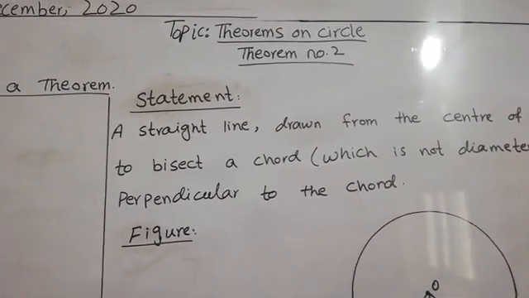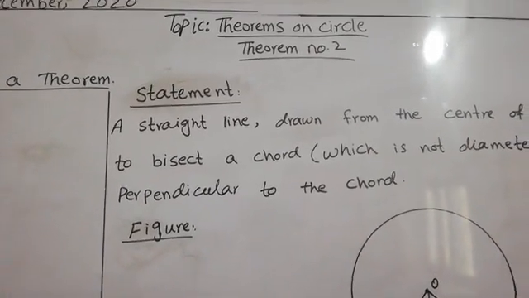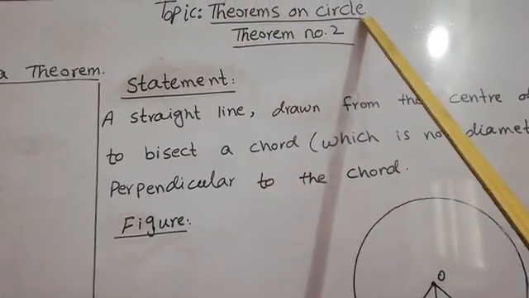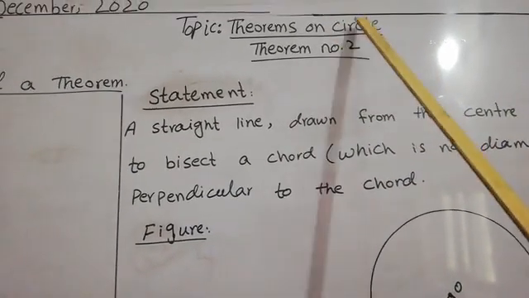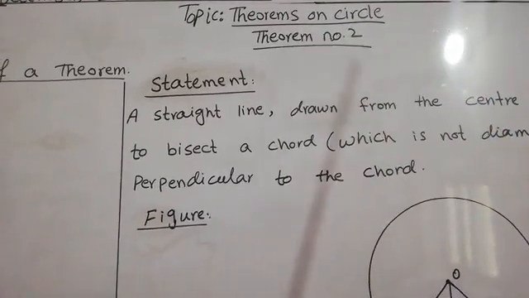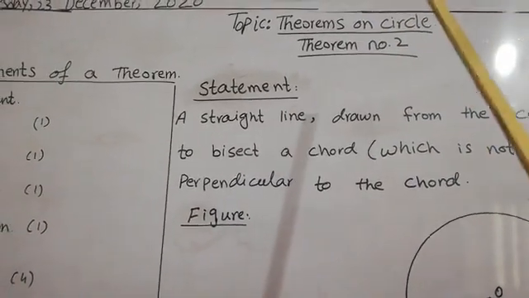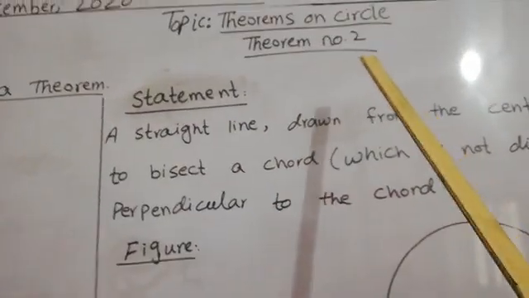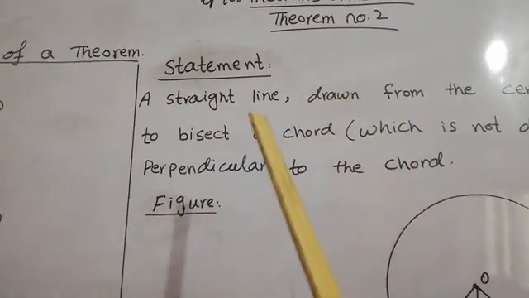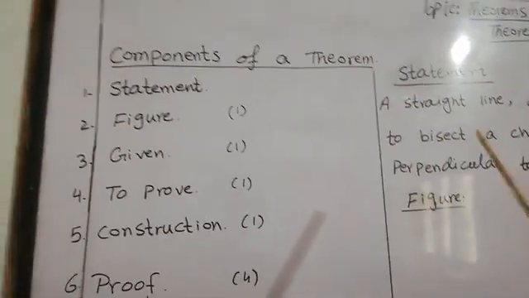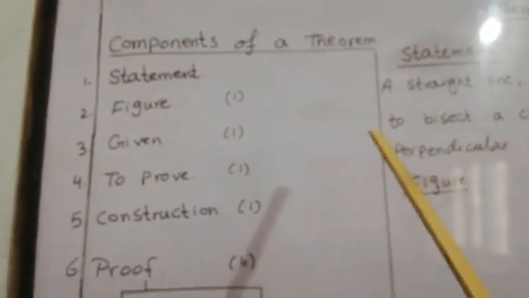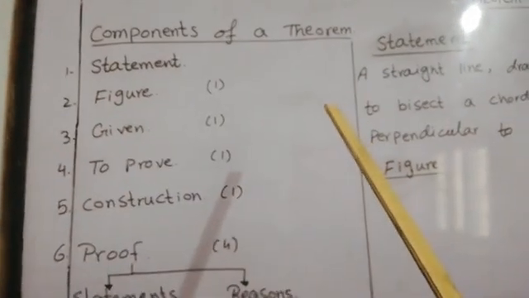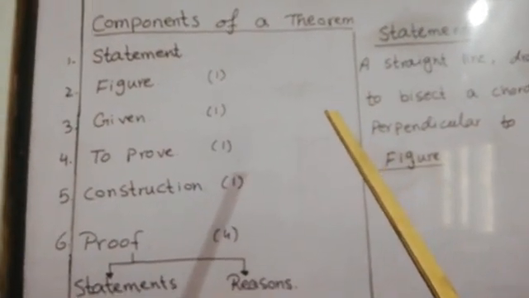I will start our lecture with the name of Allah, who is the most beneficent and the most merciful. Dear students, the topic of today is theorems on circle. In our last two lectures, we have discussed the circle and all its elements. Today we will discuss the theorems on the circle, and theorem number 2 from chapter number 9. Before starting the lecture, I would like to introduce the topic. The topic is theorems.